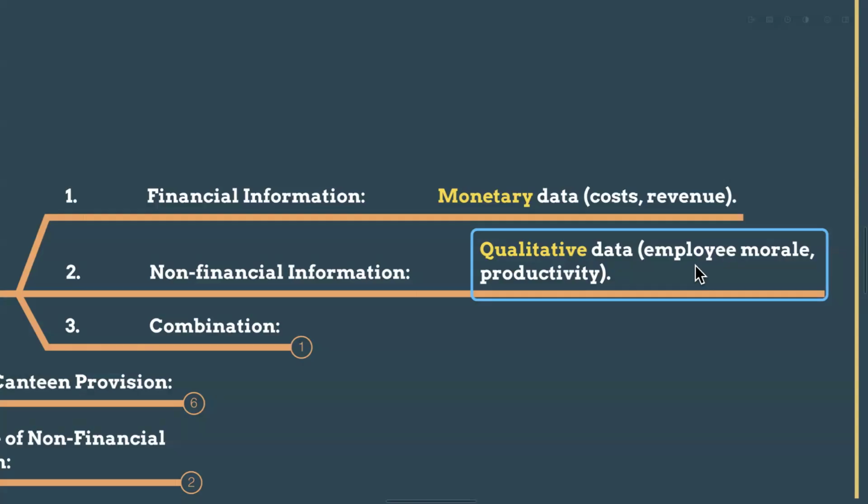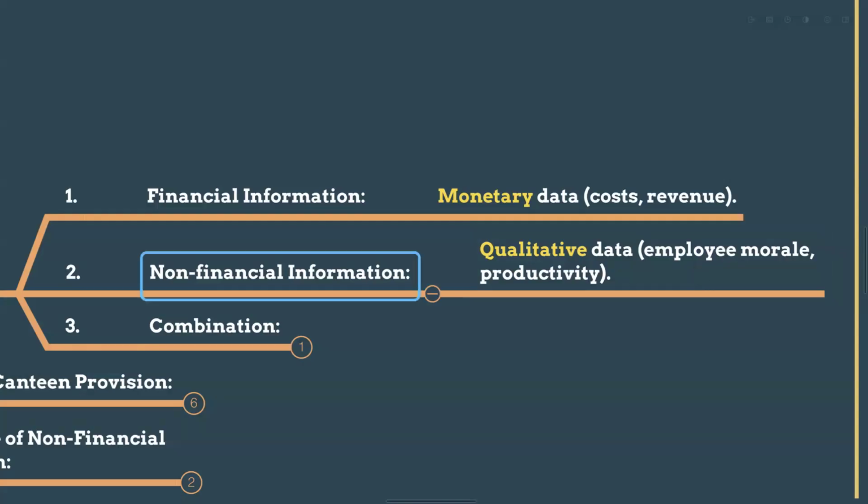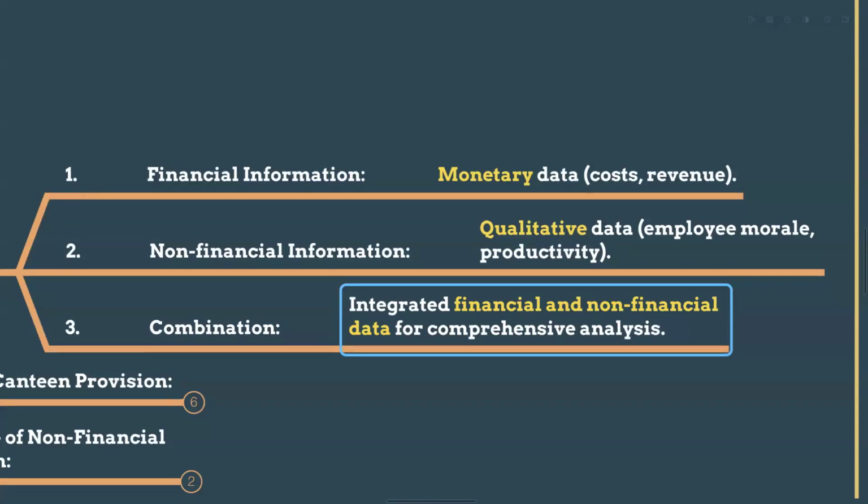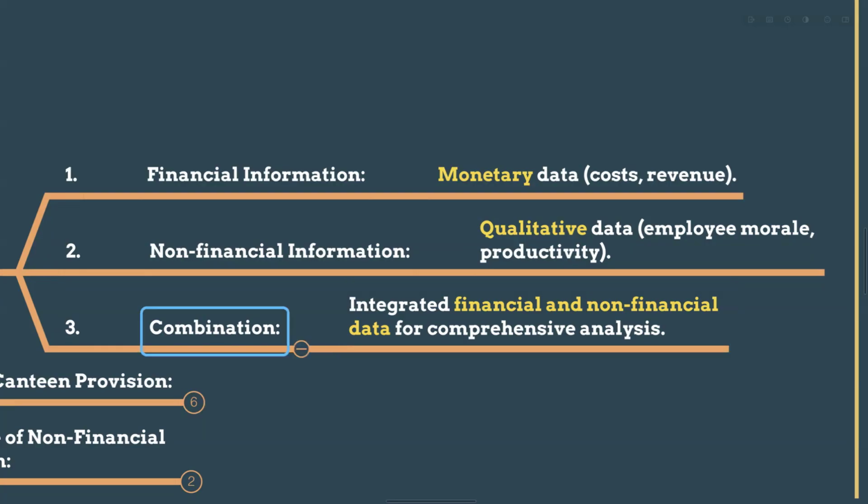We cannot measure all these items in monetary data. We cannot give loyalty 100 rupees, 200 rupees to each employee. We cannot measure it. These are very qualitative data. So these also we need for management accounting purposes. And the combination is the integrated financial and non-financial data for comprehensive analysis. In the printing business example I told you, we cannot consider only the monetary values and financial information. We have to consider the non-financial measures also. So that is the integrated financial and non-financial data for comprehensive analysis.